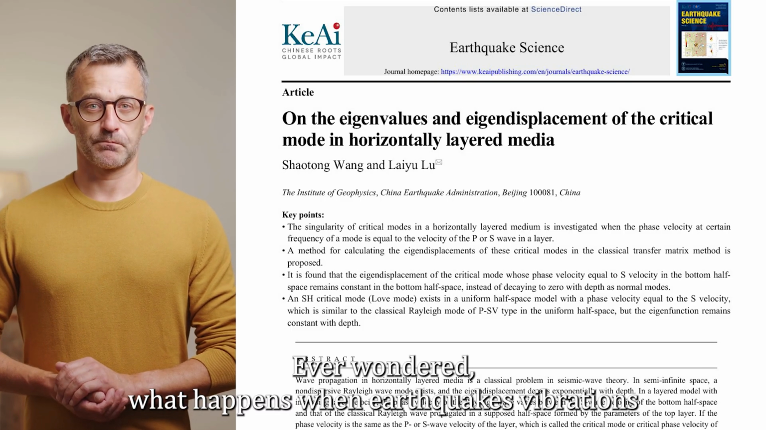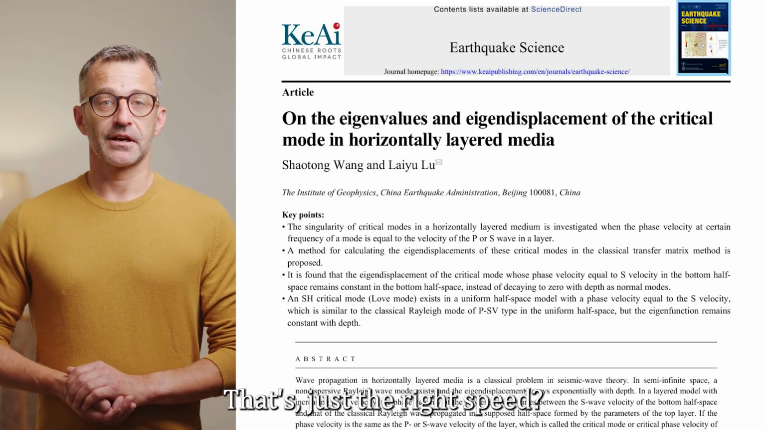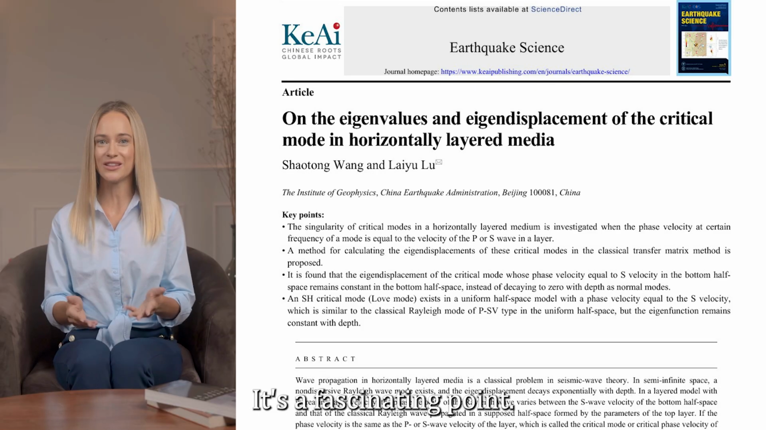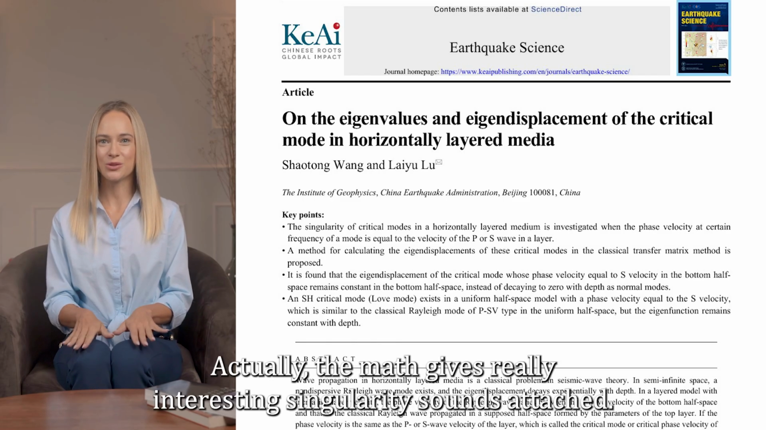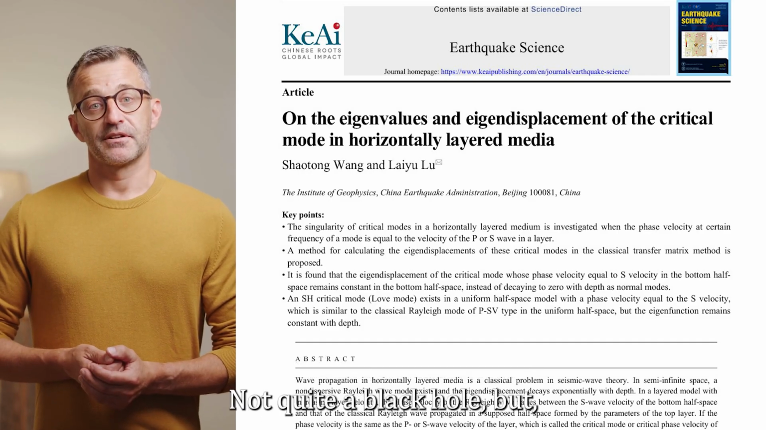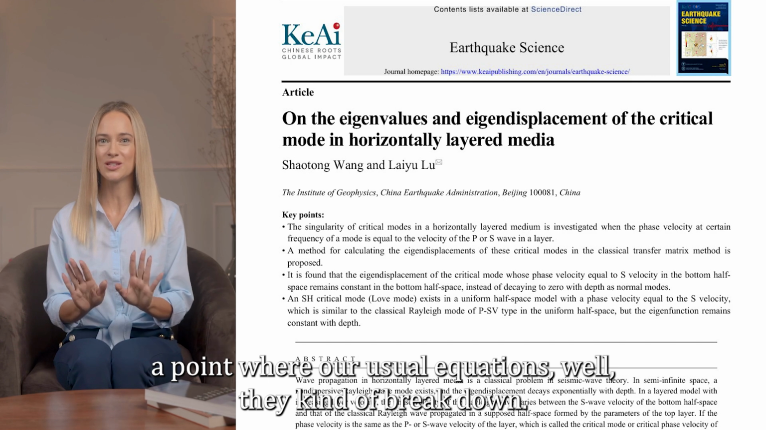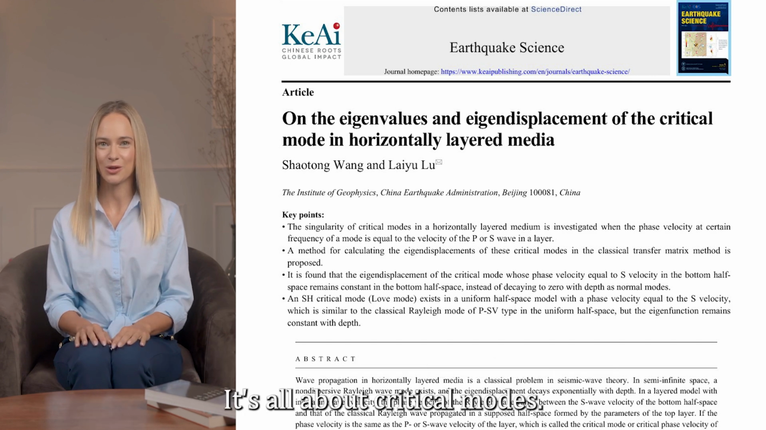Ever wondered what happens when an earthquake's vibrations hit a layer of rock that's just the right speed? It's a fascinating point of singularity, actually. The math gets really interesting. Singularity? Sounds intense. Is this like a black hole for seismic waves? Not quite a black hole, but a point where our usual equations kind of break down. It's all about critical modes.